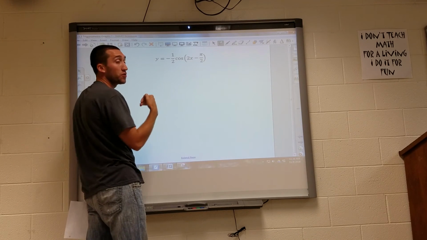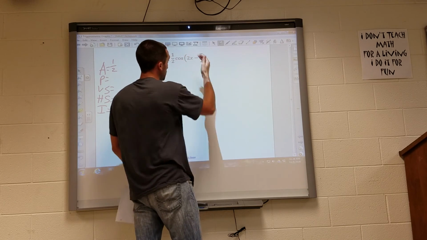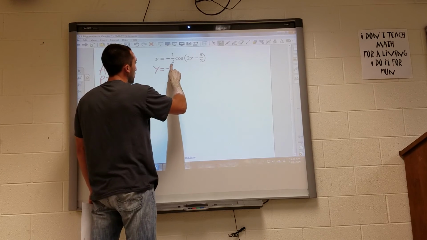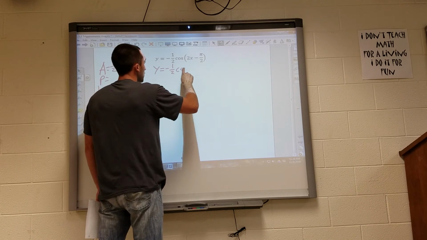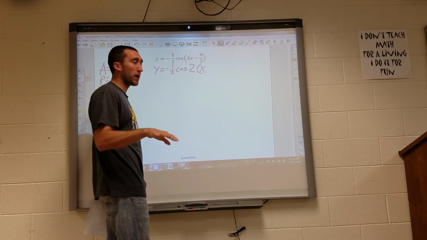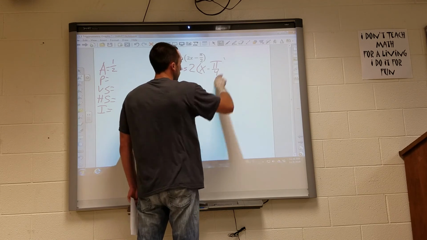So I had to distribute a 2 out. So to distribute the 2 out, I'm just dividing by 2. So my function really is y equals negative 1/2 cosine 2 times x, because now I have an x all by itself, but that's minus pi over 4.